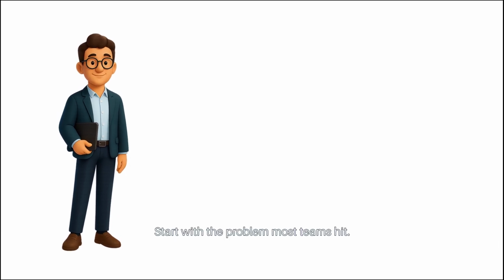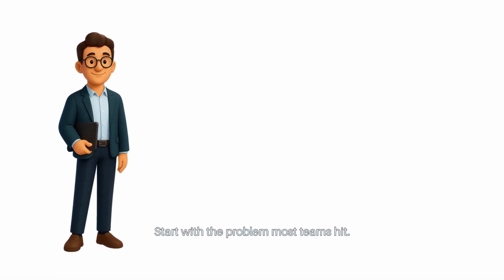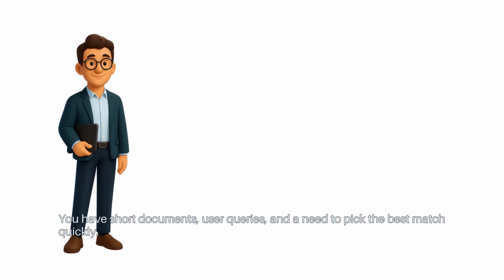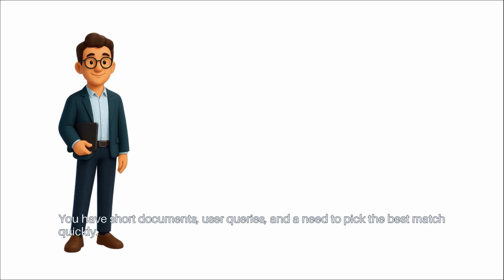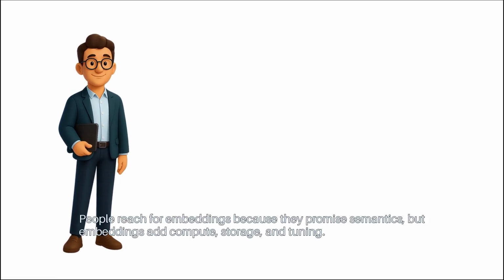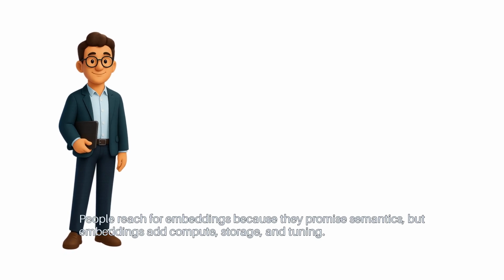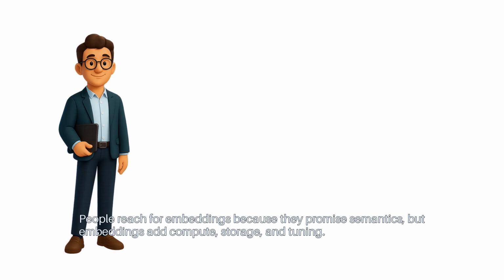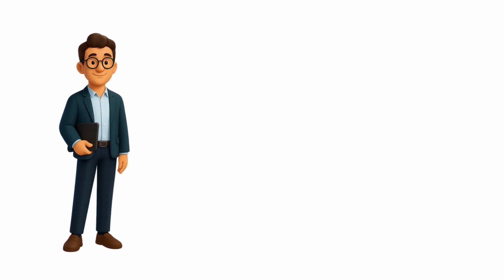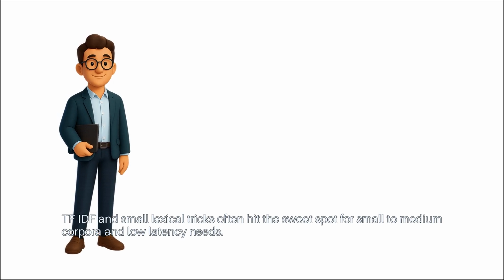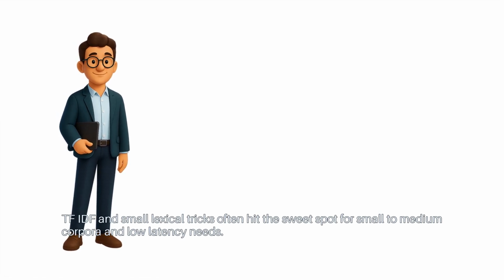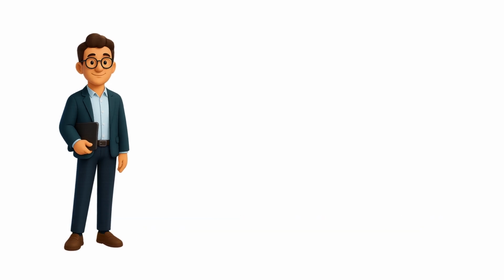Start with the problem most teams hit. You have short documents, user queries, and a need to pick the best match quickly. People reach for embeddings because they promise semantics. But embeddings add compute, storage, and tuning. TF-IDF and small lexical tricks often hit the sweet spot for small to medium corpora and low latency needs.